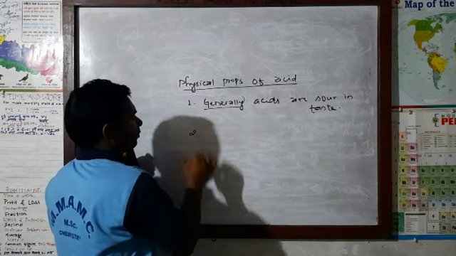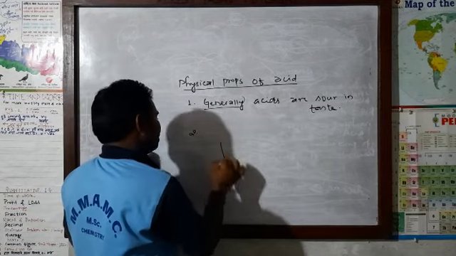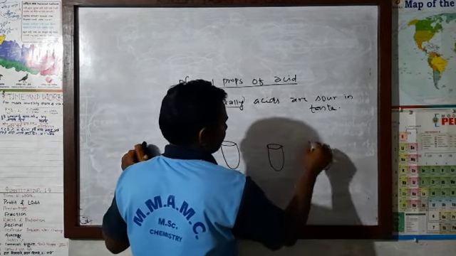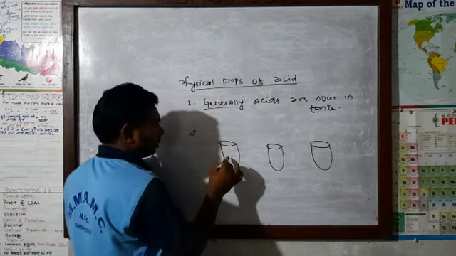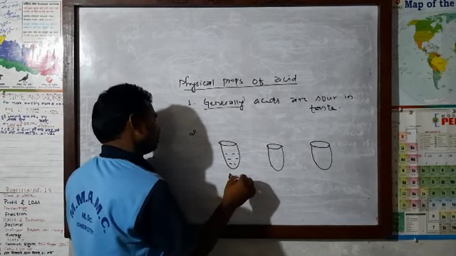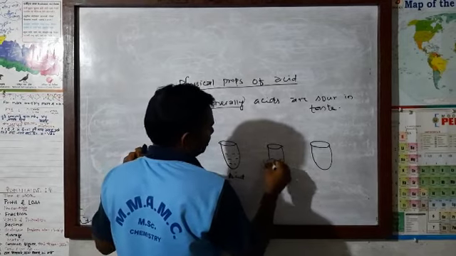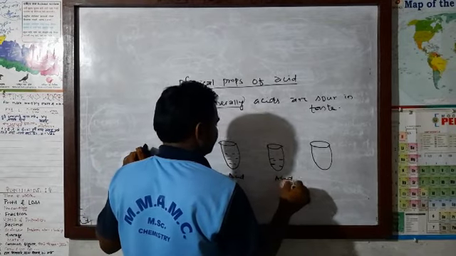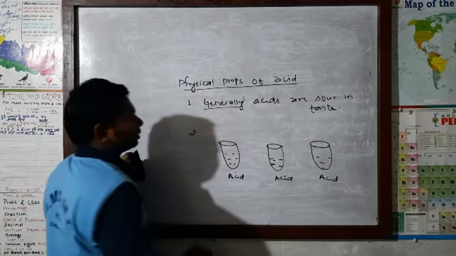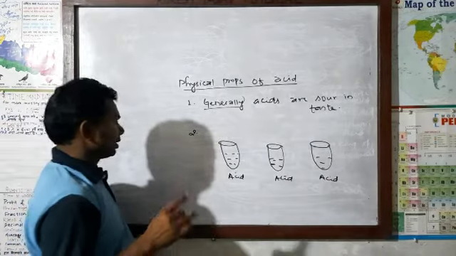Second, you must understand in terms of a figure. Let's understand this matter. Here are three test tubes. In the first test tube there is acid. In the second test tube, in the same way, we will put acid. In the third test tube also we will put acid. Now we will use three indicators here.